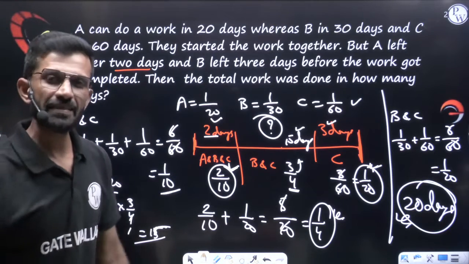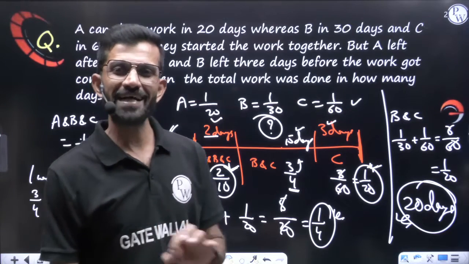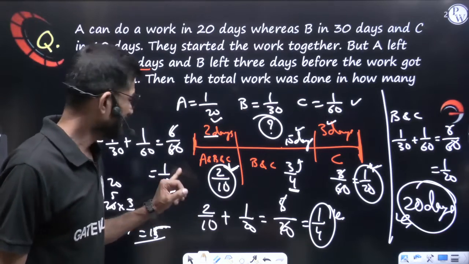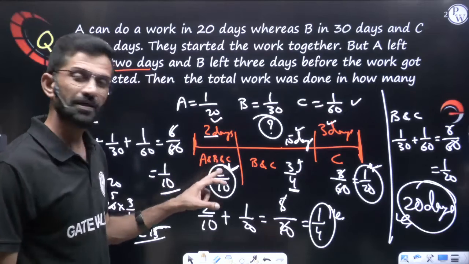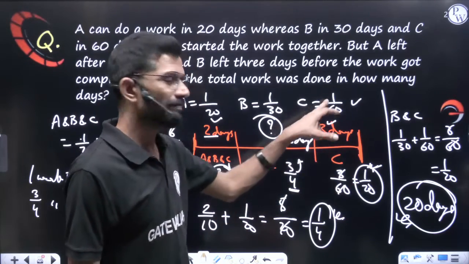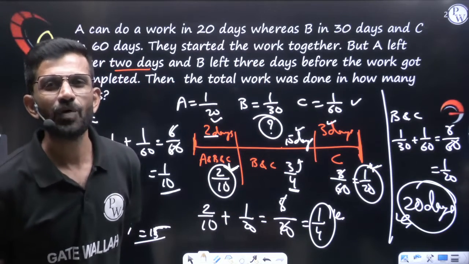Once again I am repeating. Starting 2 days all were working, A, B, C all. So when I added all of them, I got their per day work 1 by 10. 1 day work 1 by 10, like that they work for 2 days. So 2 day work 2 by 10. Last 3 days alone C was working. C 1 day work 1 by 60. So 3 days work 3 by 60, or else you can cancel and say 1 by 20 of the work was done there.